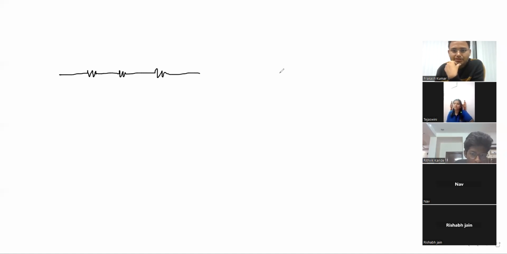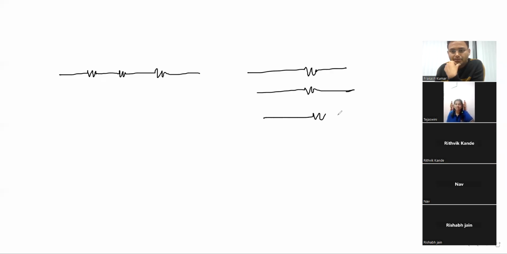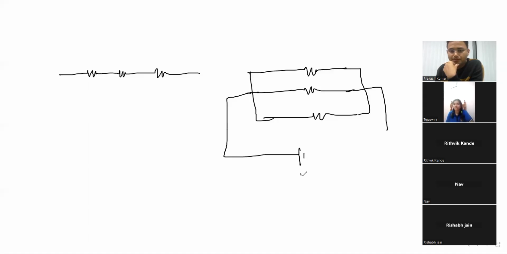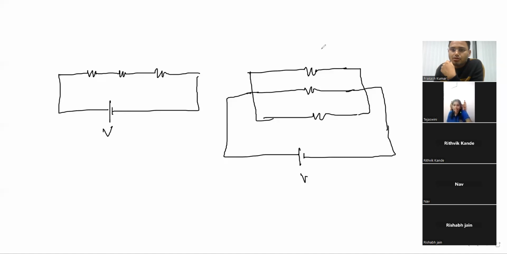So one is series. This one is series. This one is parallel. We all know this. If there is some voltage V here, and here also the voltage is V, then in series, is the current the same in all the resistors or different?